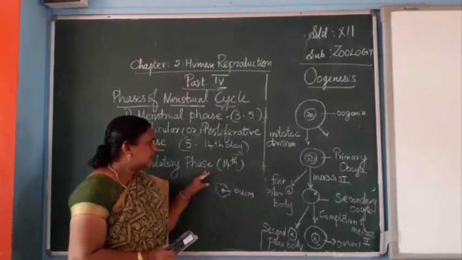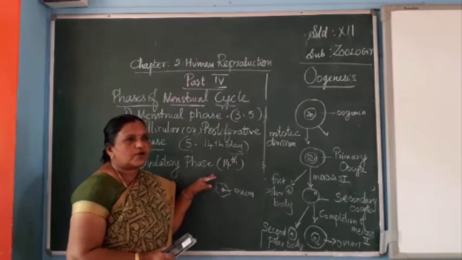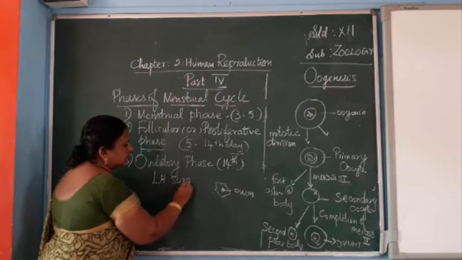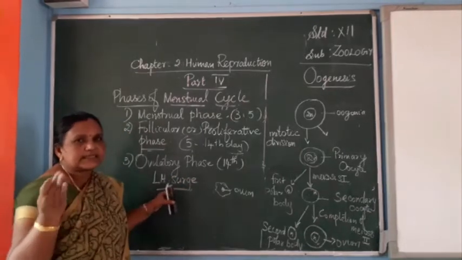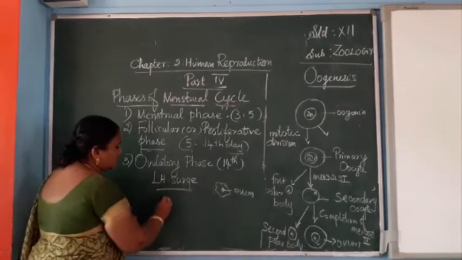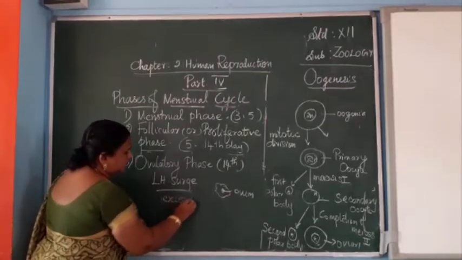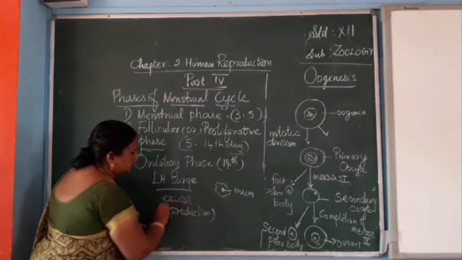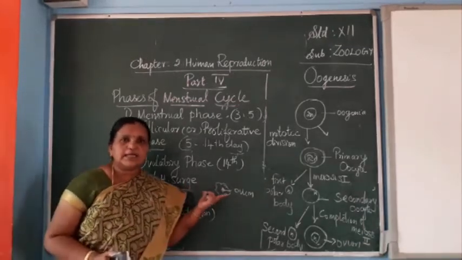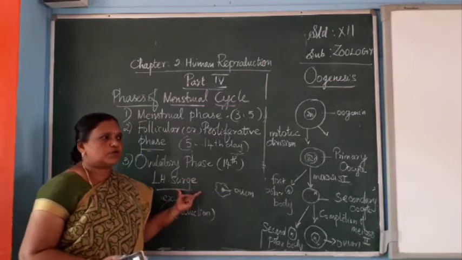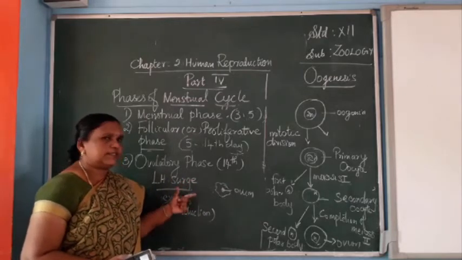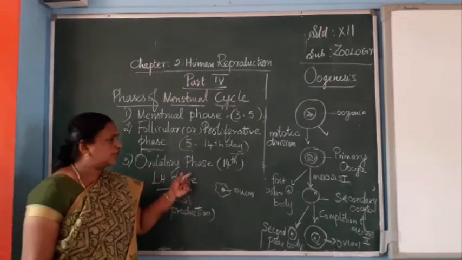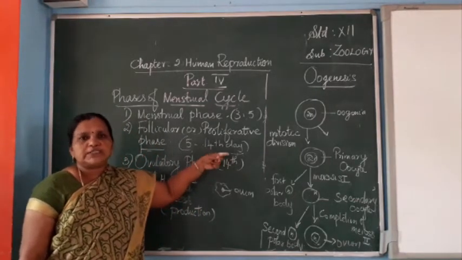Because of the peak level production of the LH hormone, which is called the LH surge, that is excess production of LH hormone. This is a 2 mark question: What is LH surge? What is its function? LH surge is the excess production of LH hormone around the 14th day of the menstrual cycle.